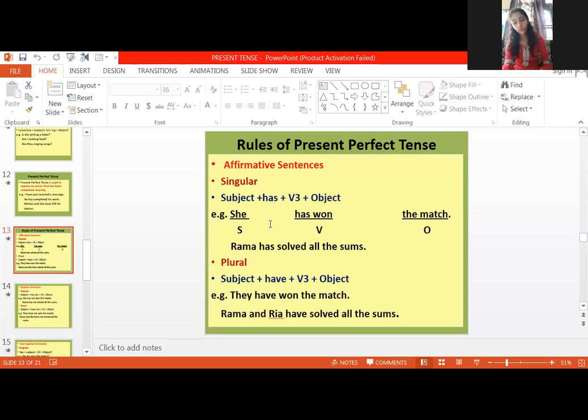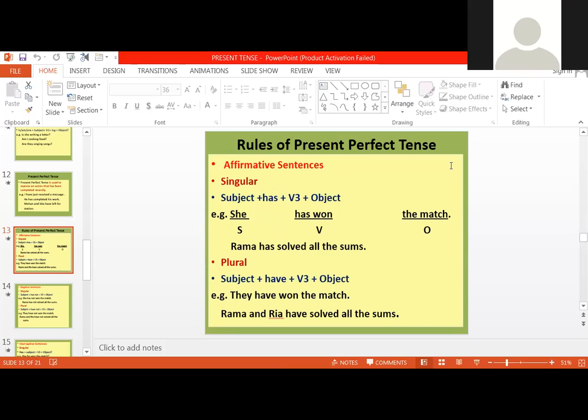Now what is the rule? Again, for affirmative sentences: subject plus has plus third form of verb plus object. Subject, has, V3, object. And for plural, the helping verb will be have. Clear?